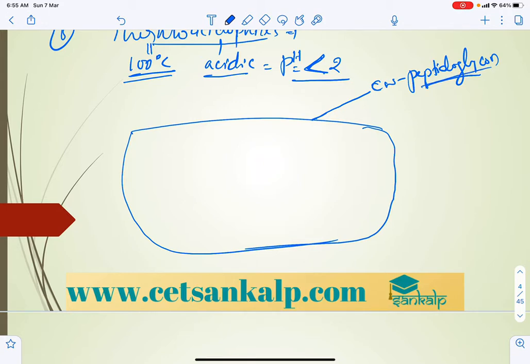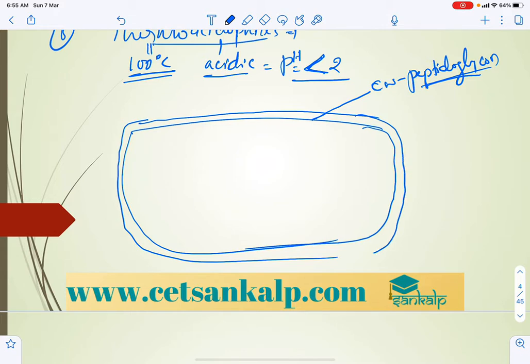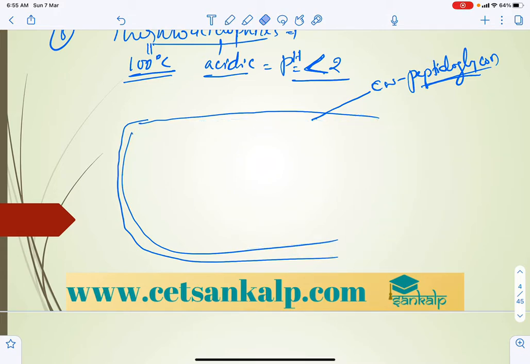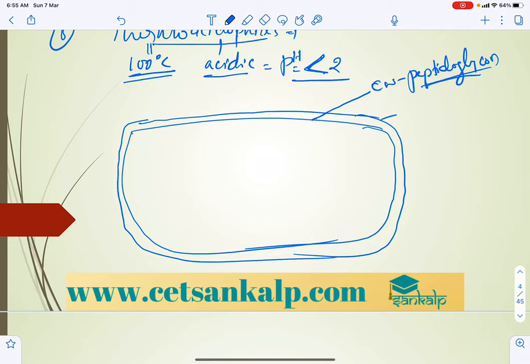Outer to the cell wall there is another covering called the glycocalyx, the outermost covering, or sometimes we can say the capsule, as in capsulated bacteria.